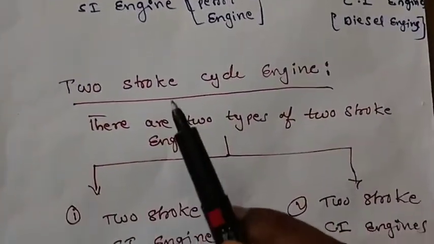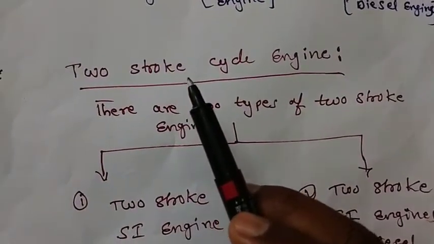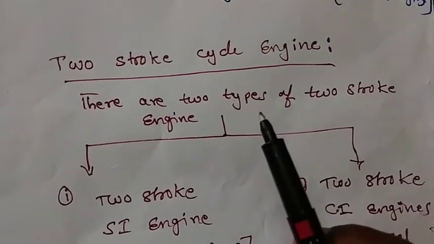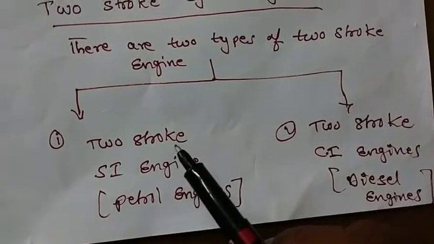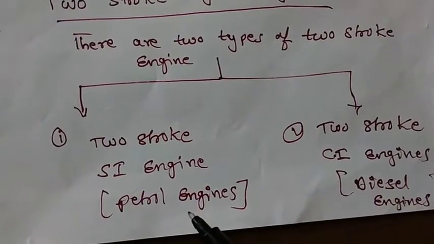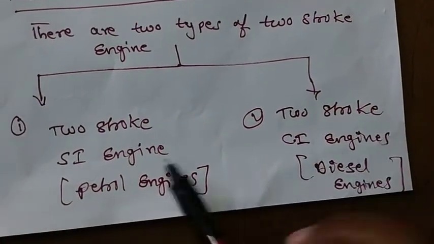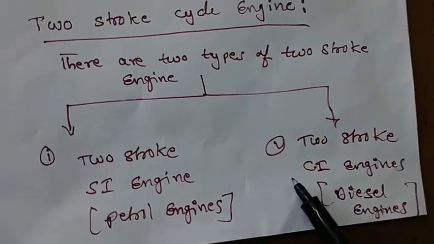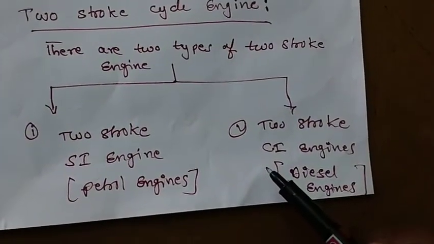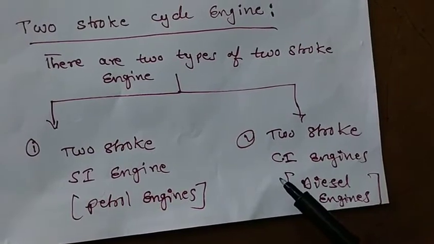Again, coming to the second topic, in two-stroke cycle engine, again there are two types of two-stroke engines. One is two-stroke SI engine, that is petrol engines. Two-stroke CI engine, they are diesel engines. So these two are the two types in the two-stroke cycle engine.